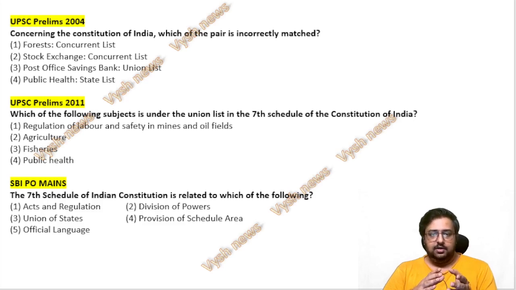So here, forest, stock exchange, post office savings bank and public health, they have given some following different lists. You have to tell the answer. And then 2011, like which of the following is under the union list? Okay, meaning the center alone can make law. So look at the list and tell me the answer. The last one: the 7th schedule of the Indian constitution is related to which of the following? Now I already told you, but still tell me which one you feel is correct and then tell me the answer. This is mandatory. Pause the video and tell the answer, then only proceed, because by the end of this video you will forget it. Okay, so please do it now itself.